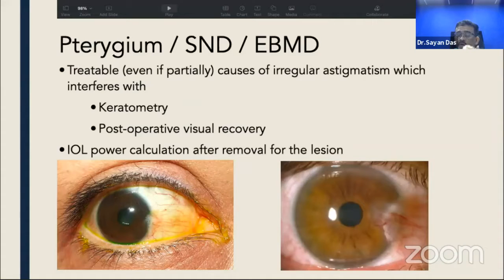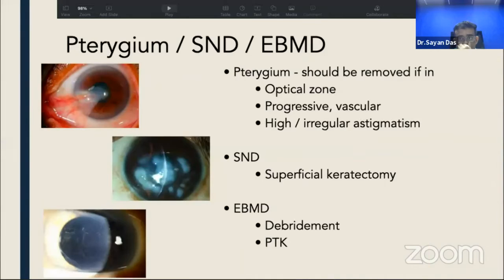Now, if there is pterygium, Salzmann, or EBMD, these are treatable causes of irregular astigmatism, which affects the postoperative outcome and also interferes with keratometry. Ideally, we should do an IOL power calculation after removal of these lesions. So pterygium should be removed if it's in the optical zone, if it's progressive or highly vascular, and if it causes high irregular astigmatism. If there is SND, we can do a superficial keratectomy before doing the keratometry. And in EBMD patients, if the mires are irregular on the keratometry, we can also go for debridement and PTK.